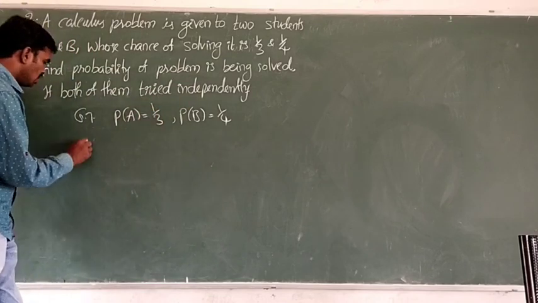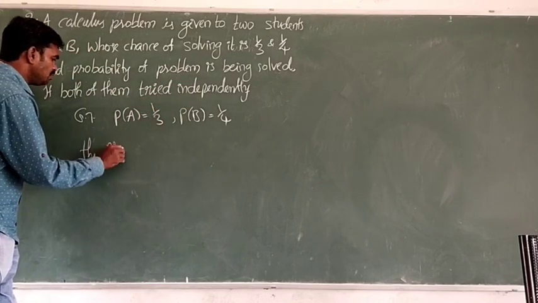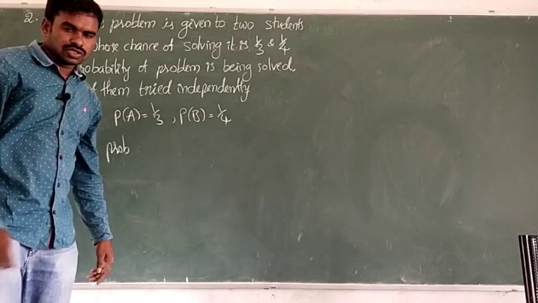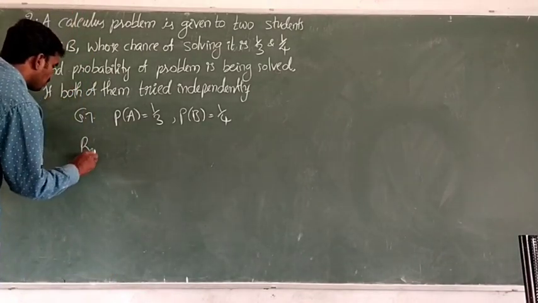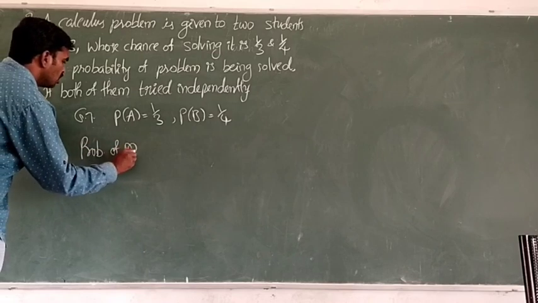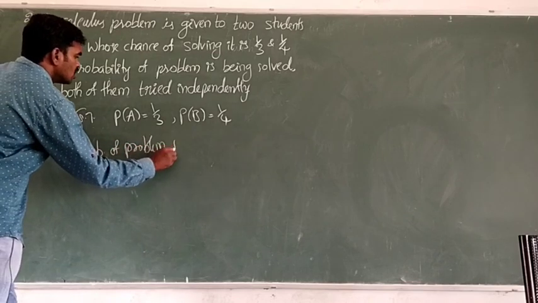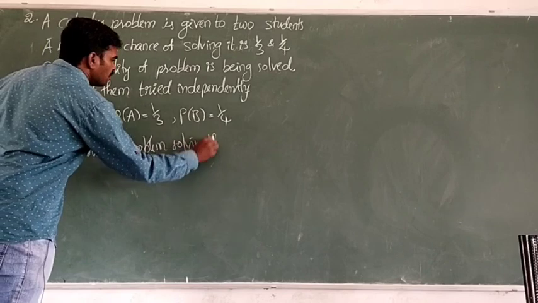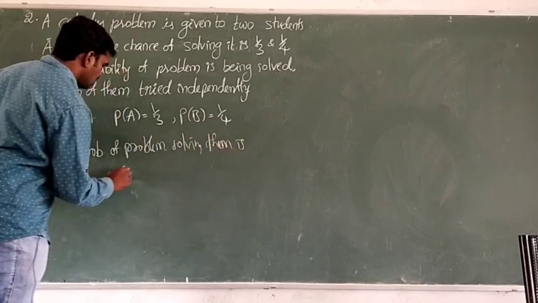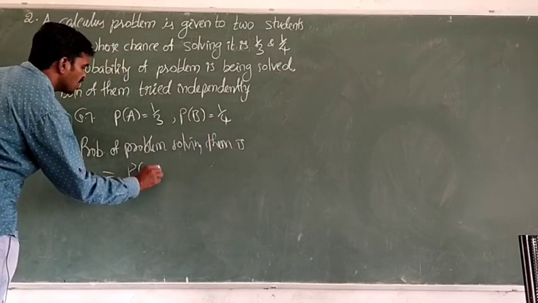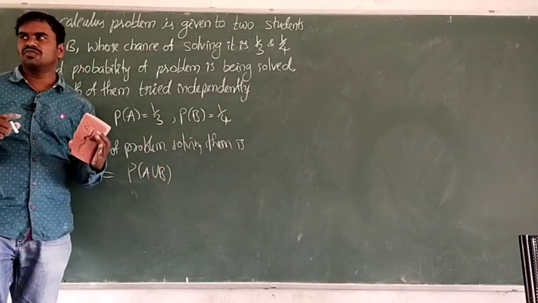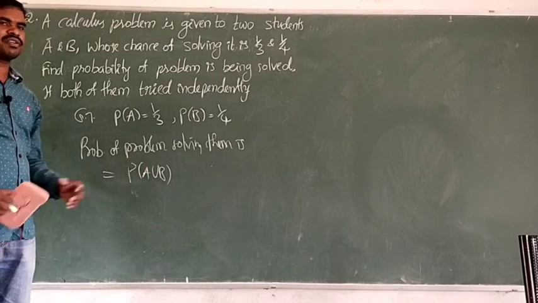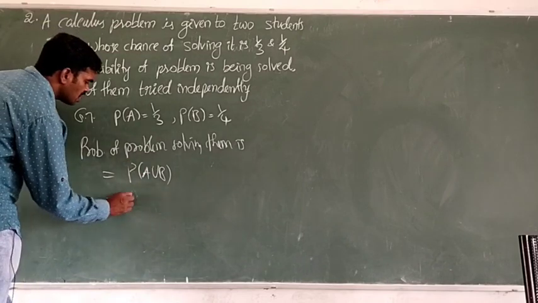Okay, so the probability of the problem being solved by them is actually called P of A union B. Two members are involved, so we have to take the probability of A union B. What is the probability of A union B formula?